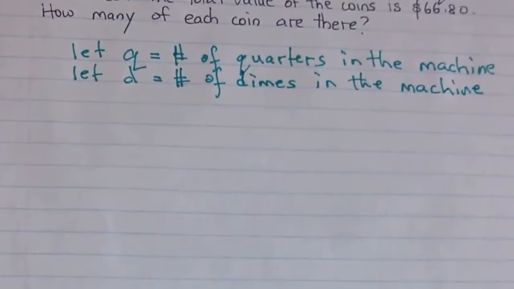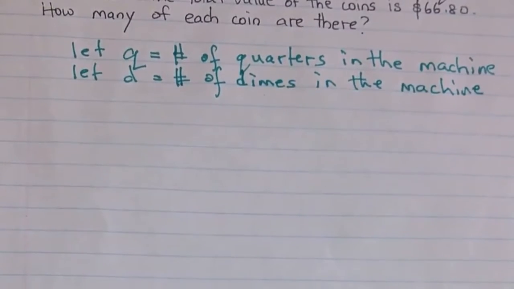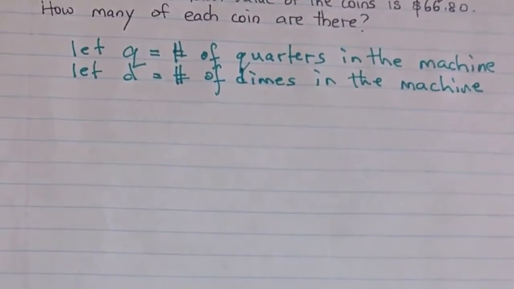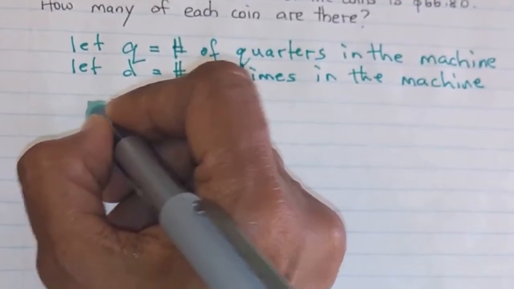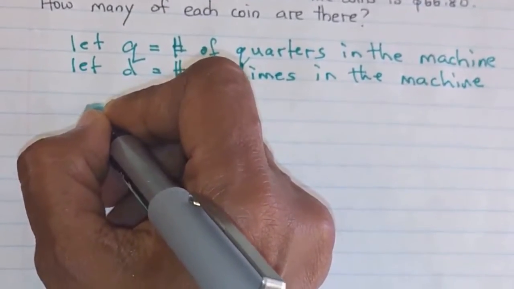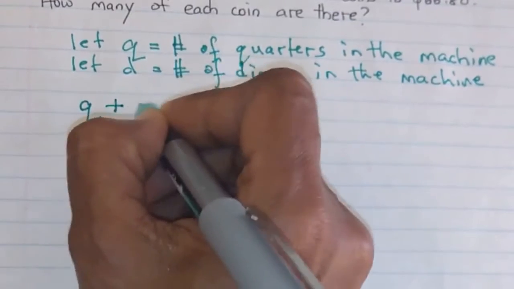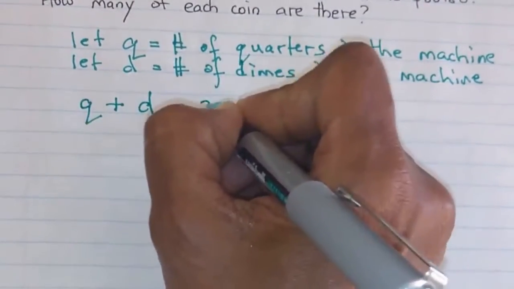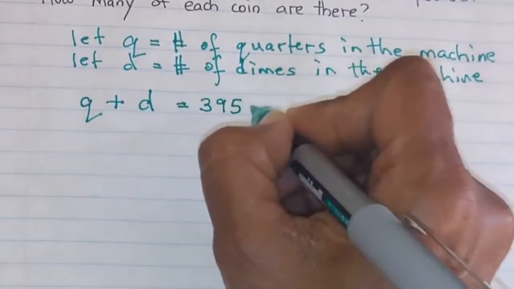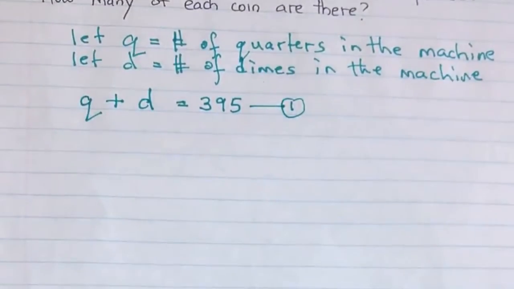All right, so we know the total number of coins that we have is 395. Since we have already assigned the variables for the numbers of coins, we can write the first equation. So Q plus D, the number of quarters and the number of dimes, should equal 395. So that would be my first equation.